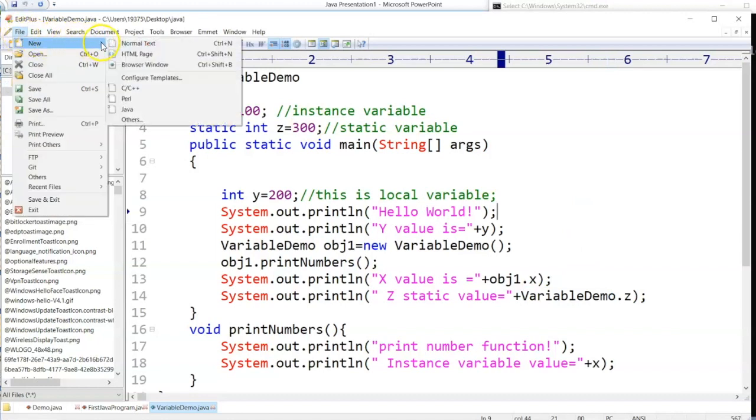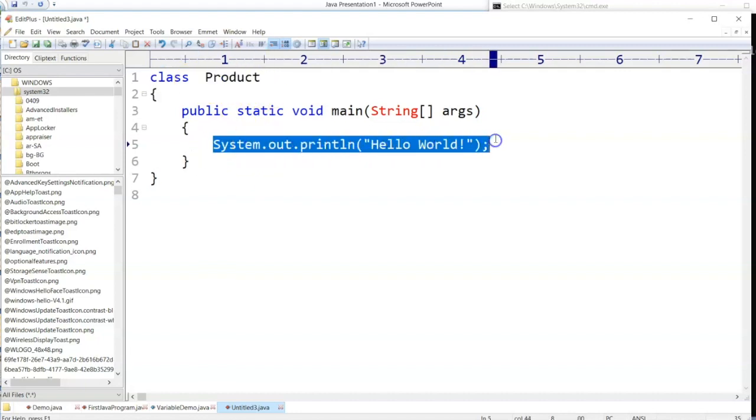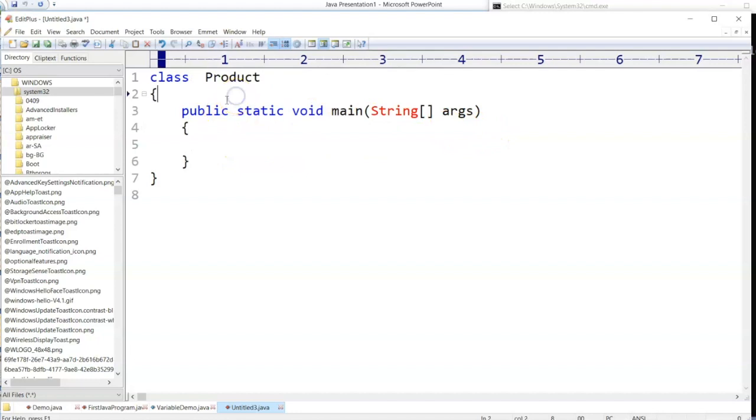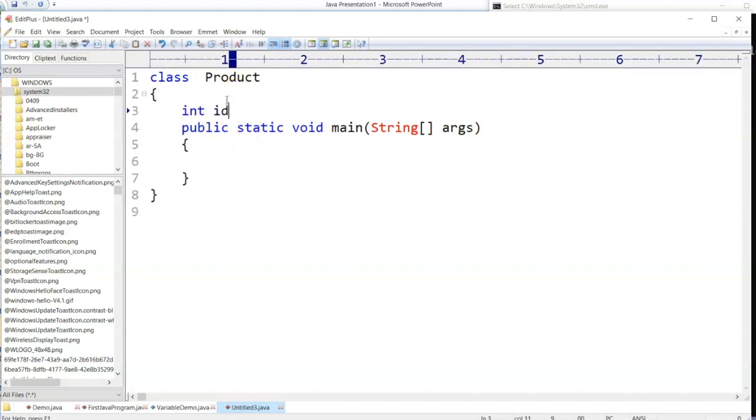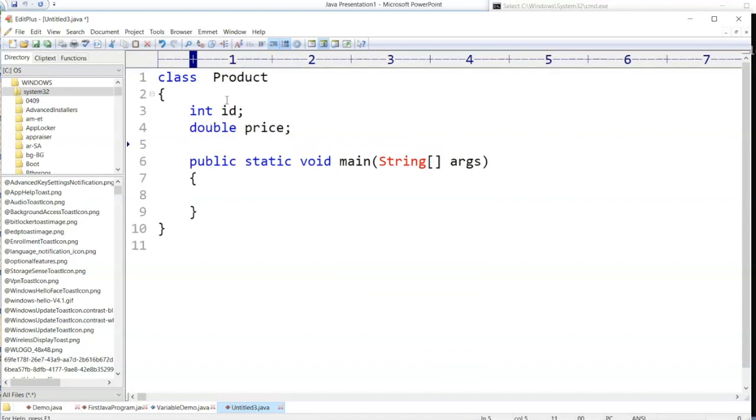I'll create a new one. All right, let's create something called product. Okay, let's create a class called product. Here I'll say product ID, I'll just create product ID, and then I'll create price. So price can be float, or you can say double price.